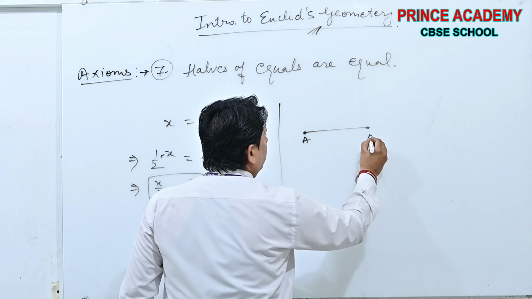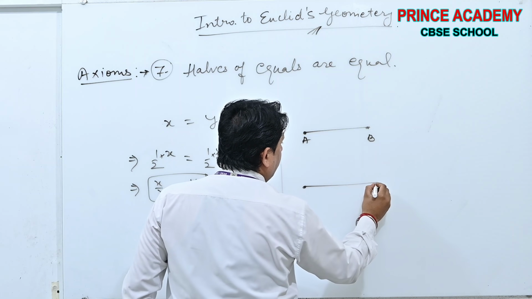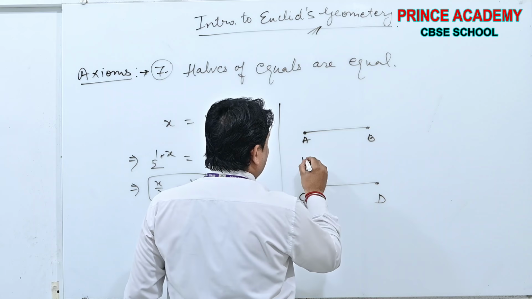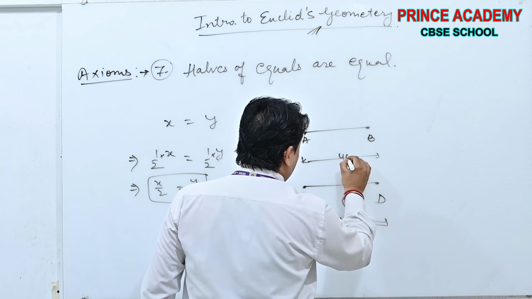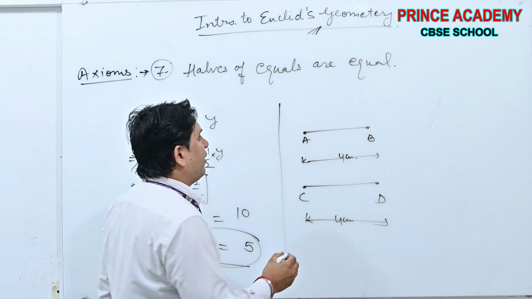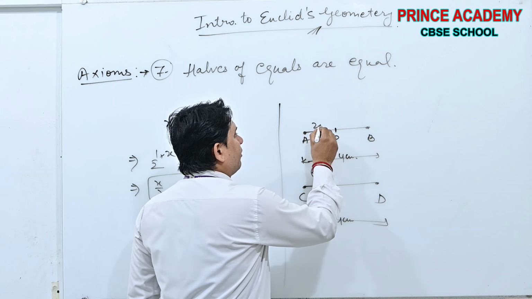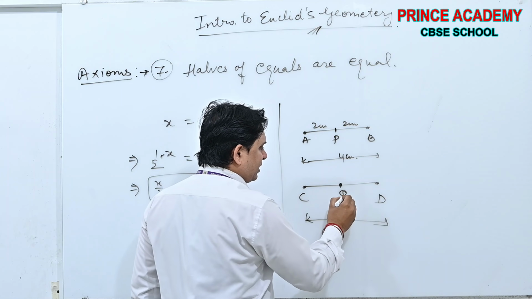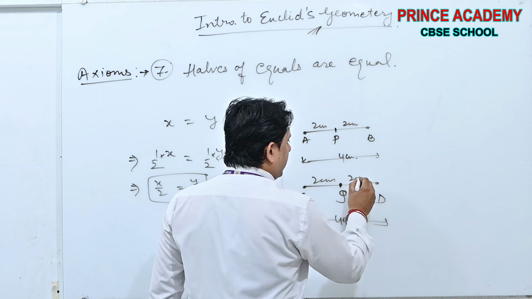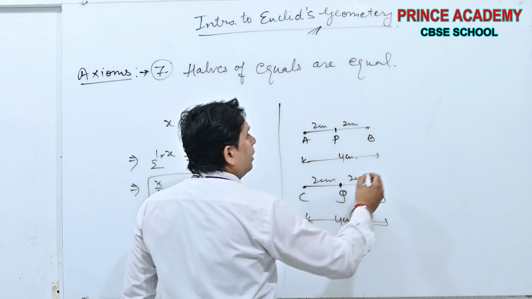AB, CD. This is 4 centimeters. This is also 4 centimeters. Now if I take the half of this at P, it will be 2. And if I take its half at Q, it will be 2. Now see beta.